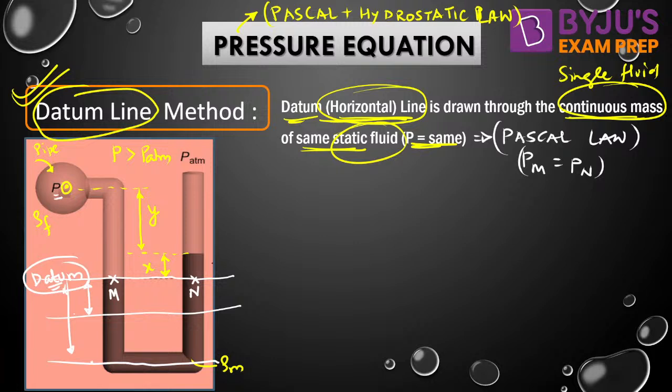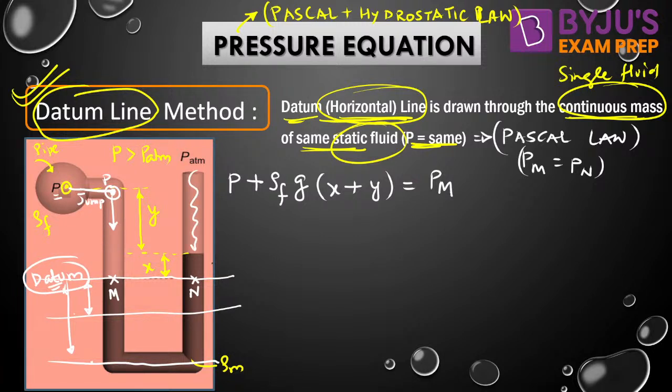The pressure, unknown pressure is P. This point will also have the pressure P. Here also pressure P. We are jumping actually, from this point to this point. Datum line method में भी we are doing jumping in the first step. Then we are traveling in downward direction. So plus we are traveling in rho F fluid into G into distance X plus Y to reach at point M. Pressure at point M is PM, let us say.